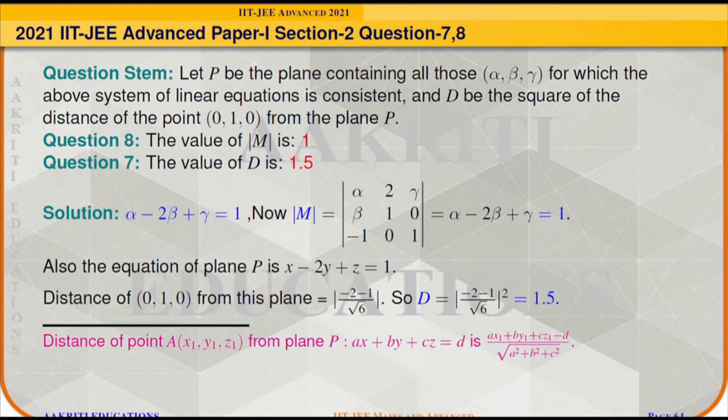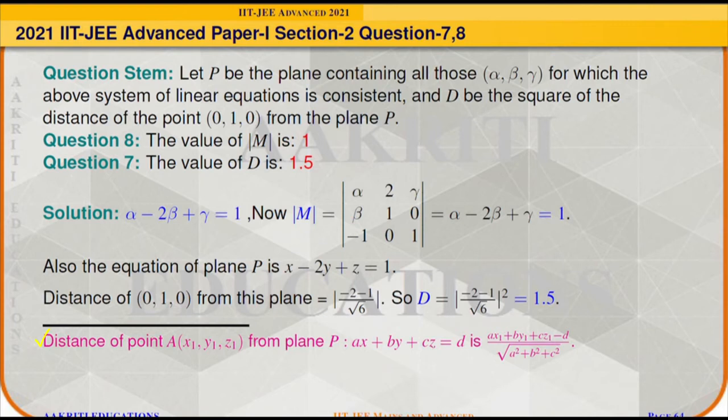Now to solve for D, first we will understand that the distance of any point A (x1, y1, z1) from any given plane ax plus by plus cz equals d is given as ax1 plus by1 plus cz1 minus d divided by square root of a square plus b square plus c square.